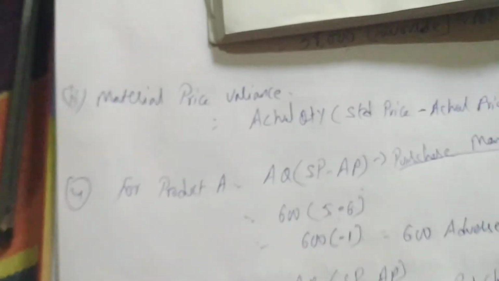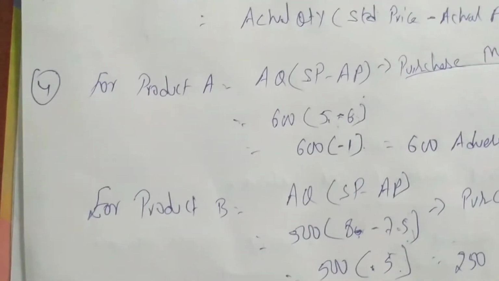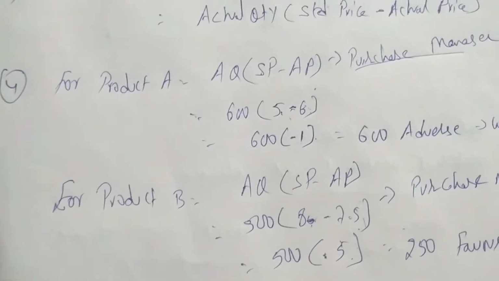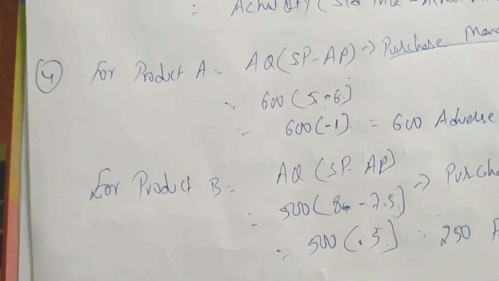So we have seen material cost variance and material price variance. Now we'll see material usage variance. Usage means quantity variance. The other name for usage is quantity.